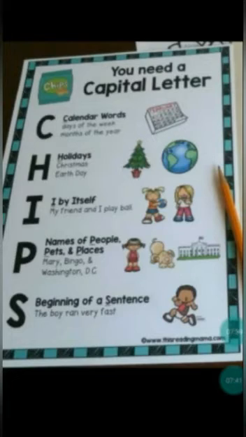Next, P. P means it can be name of people, pets and places, children. Any name of a person, any name of a pet or animal, any name of a place, you need to write them in the capital letter, children. The first letter should be written in capital letter.